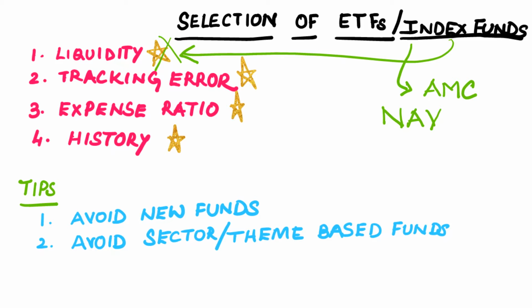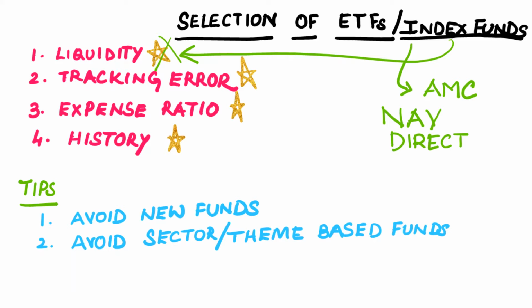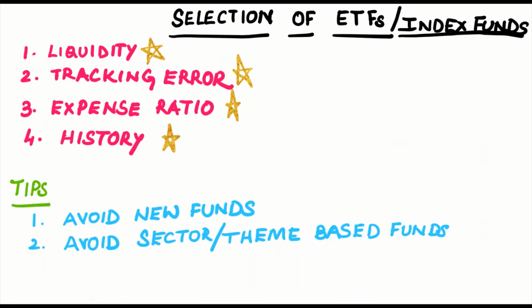You can also avail the option of SIP. One very important thing is to choose the direct option instead of regular option while buying units of index fund, because direct option cuts down the charges drastically. Make sure your brokerage firm allows for direct option. If it does not allow, you can place your order directly through the website of the mutual fund house.